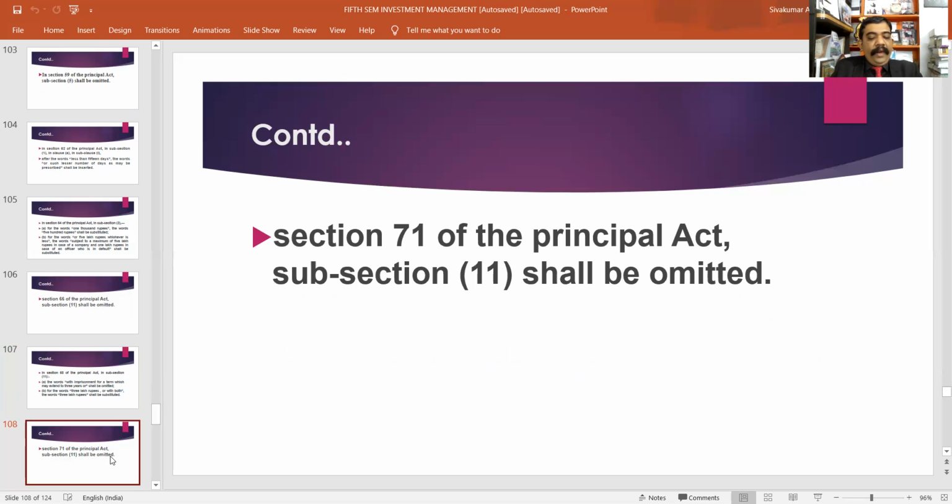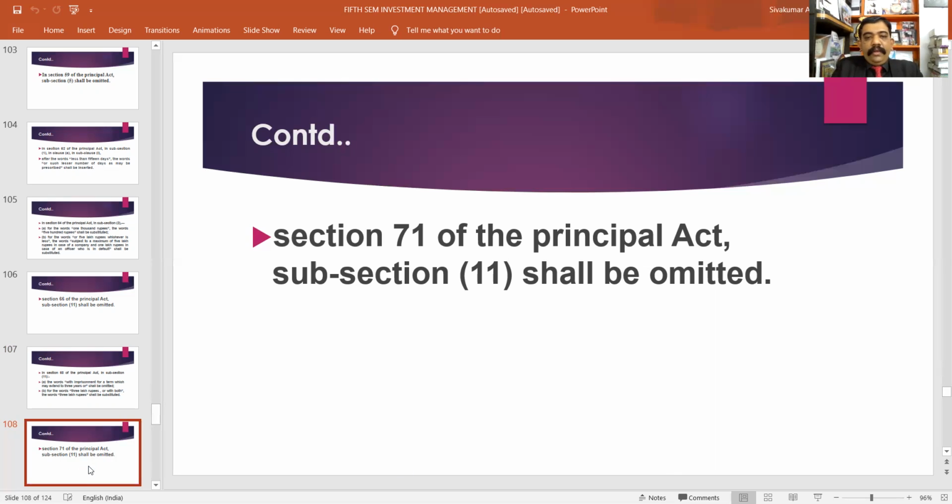If any default is made in complying with the order of the tribunal under this section, every officer of the company who is in default shall be punishable with imprisonment for a term which may extend to 3 years or with a fine which shall not be less than 2 lakh rupees, but which may extend to 5 lakh rupees, or with both. Now, this subsection 11 shall be omitted from section 71.